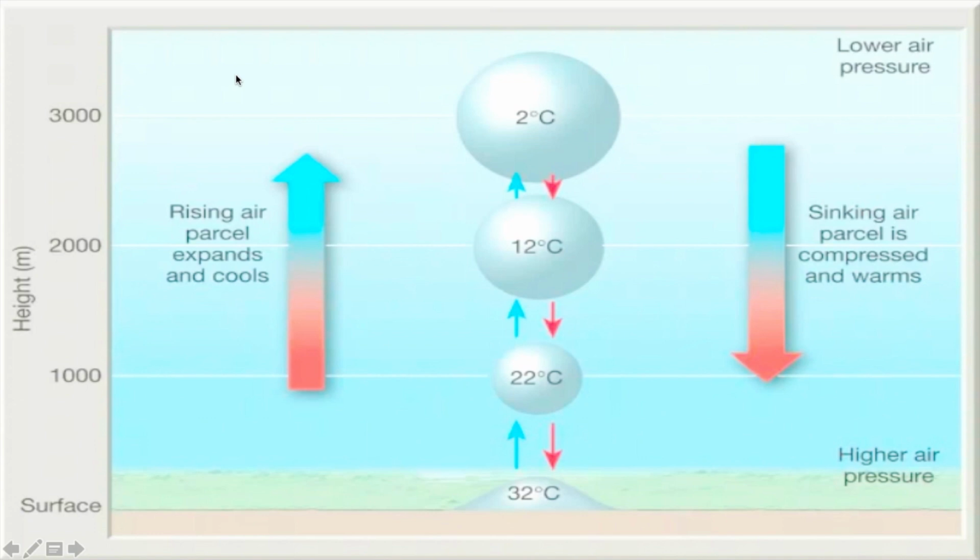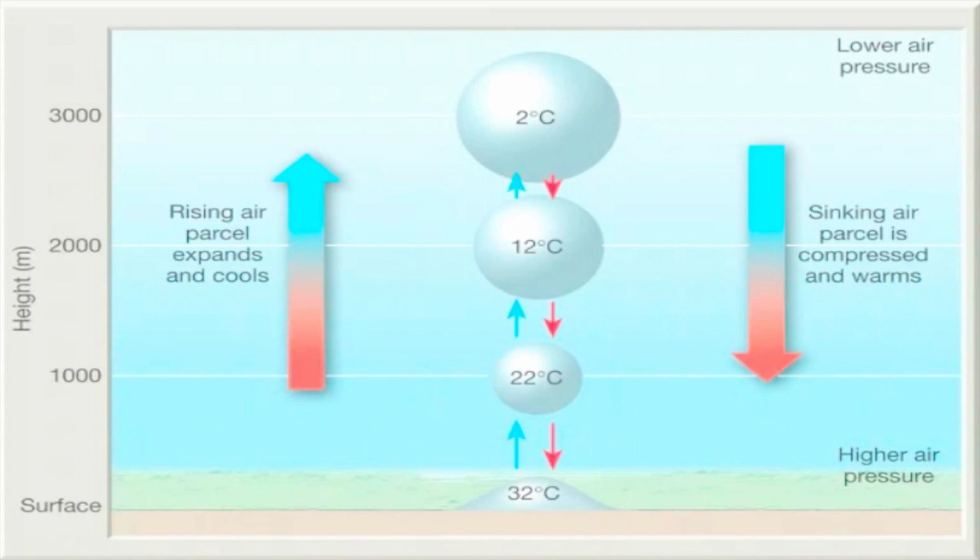So basically this is a dry adiabatic change. Dry adiabatic is around 10 degrees Celsius per kilometer. Okay, I will discuss why it is dry later. Right now, just understand this: as you move up, there is expansion, and because of expansion there is cooling, and as you move down, as the parcel sinks, it gets compressed and it becomes warm.